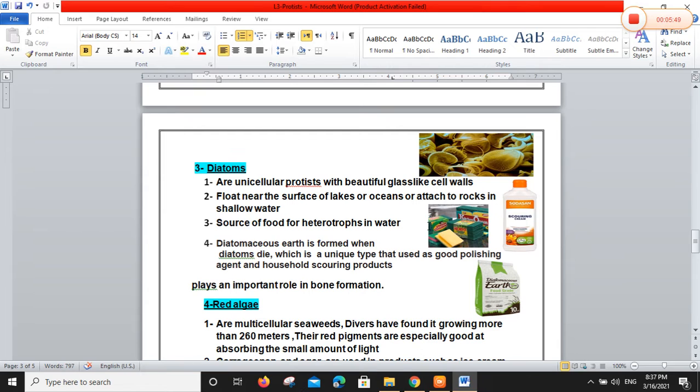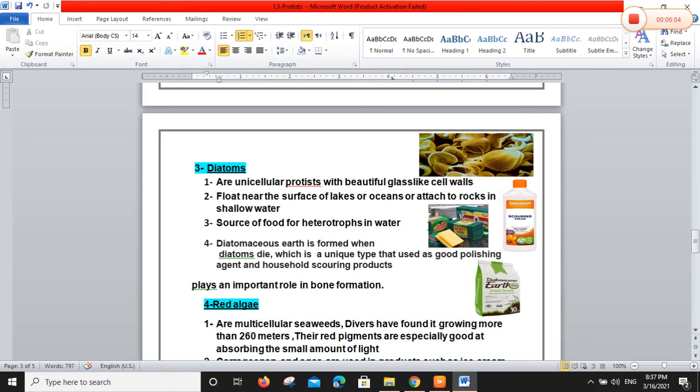Diatomaceous. What is diatomaceous earth? These compounds form when diatoms die. Yes, a unique type that is used as a good polishing agent.